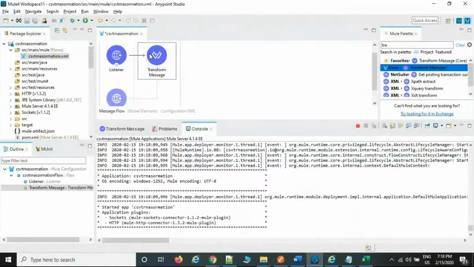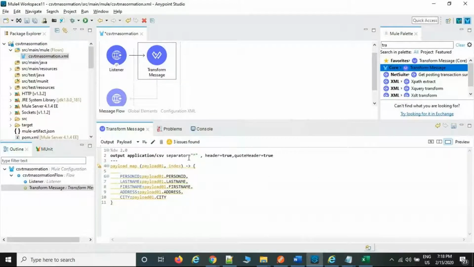So these keywords are applicable only for CSV transformation, which we use very frequently in real time. Based upon the document they give, whatever format and structure they are expecting while converting to CSV format, these are the predefined keywords, so we should follow the standards only. Header is in small letters, and quote header also is small, and this is the header. Okay, this is for CSV transformation.